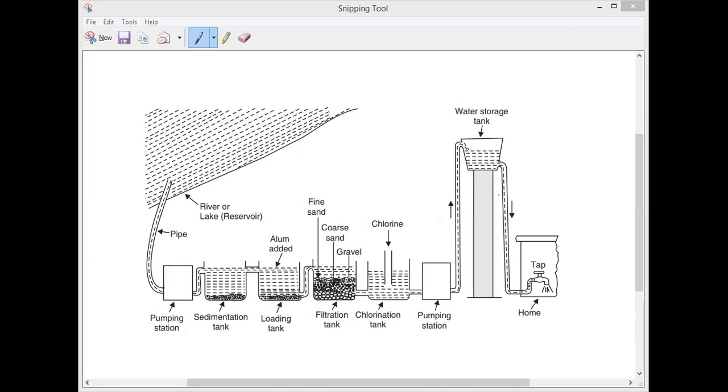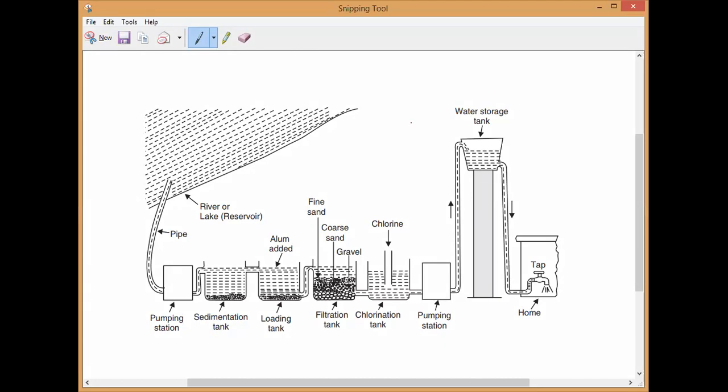So now let us come to the first one here. Yesterday I taught you this. What do you mean by this, anybody? This is called the supply of drinking water in a city. So now you can see what will happen first. From the reservoir, or from the river or from the lake, we will collect the water, and it will go to the pumping station.